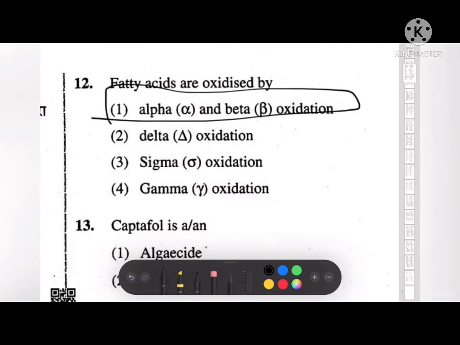Beta oxidation is a major mechanism which occurs in the mitochondrial matrix. Two carbon units are released as acetyl coenzyme A per cycle. Alpha oxidation predominantly takes place in the brain and liver. One carbon is lost in the form of CO2 per cycle.